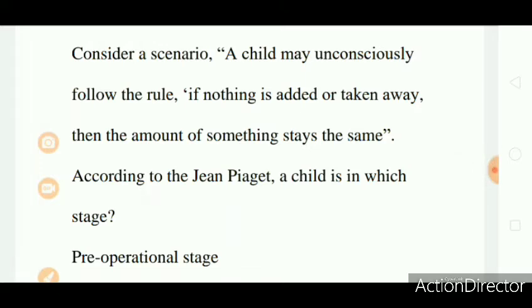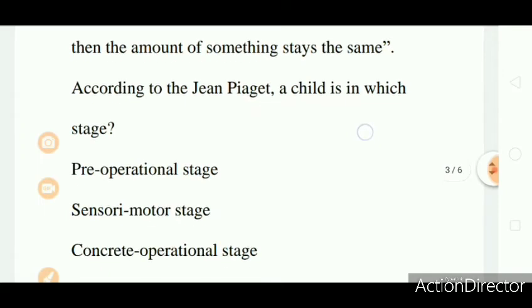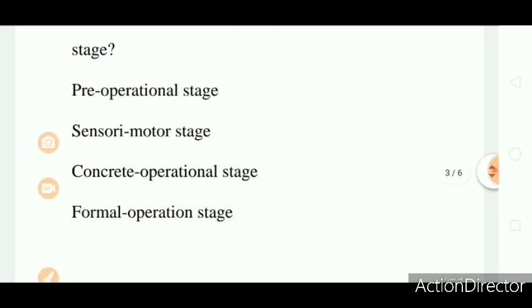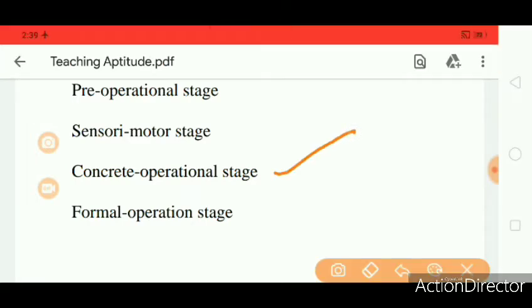Third question. Consider the scenario. A child may unconsciously follow the rule: if nothing is added or taken away, then the amount of something stays the same. According to Jean Piaget, the child is in which stage? Pre-operational stage, sensory motor stage, concrete operational stage, formal operational stage. So the right answer is concrete operational stage.